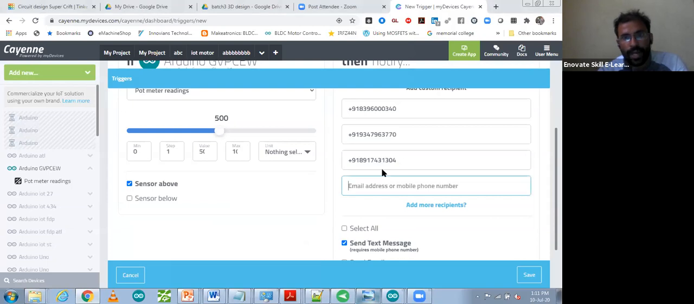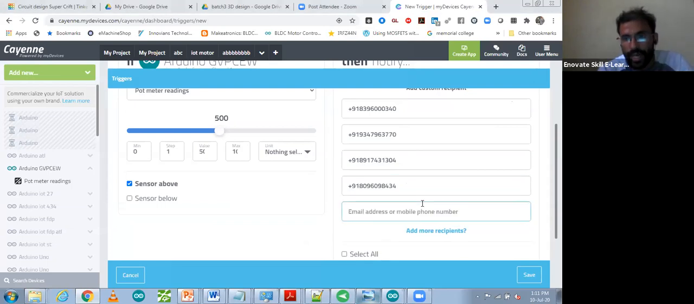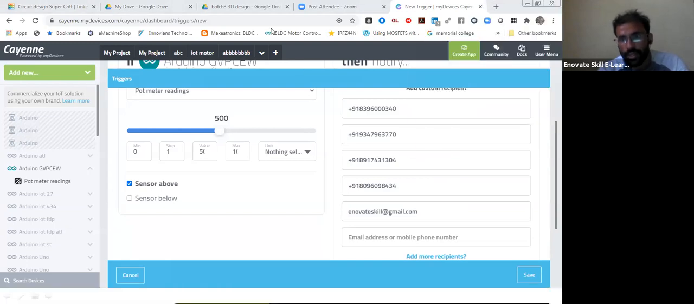So multiple numbers you can add, and you can write your mail ID also. I will send you mail also via notification. You can type your mail ID also. So I'm going to type my email ID, innovateskill@gmail.com, and you can also mention your mail ID. So I will send notification to your mail ID also. So I'm just waiting for your mail ID. One mail ID I have received. I'm going to copy it.